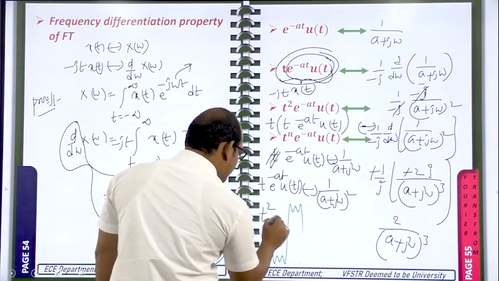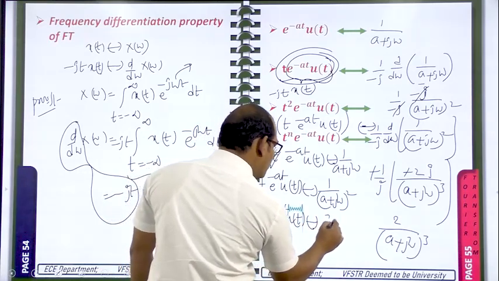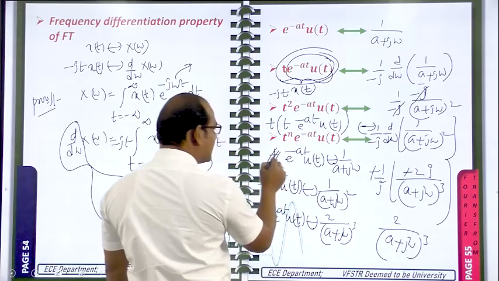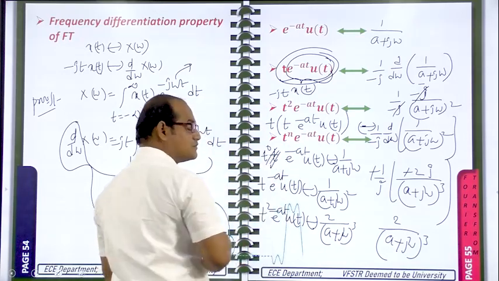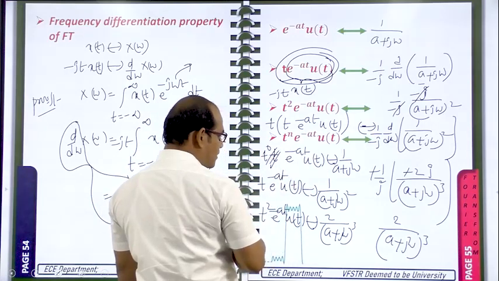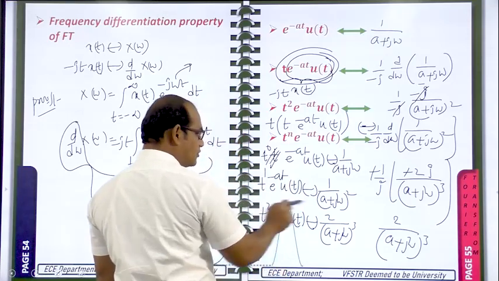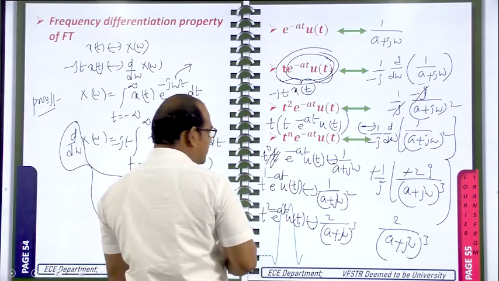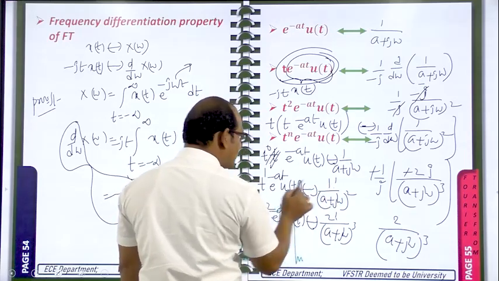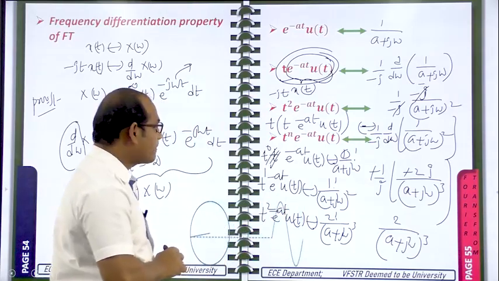With 2 times t, what did you get? 2 by a plus j omega whole cube. For example, here we can write t power 0 also. When power is 0, here 1 is there. When power is 1, here also 1 is there. When power is 2, here 2 is there. That means when power is 2, we can write here 2 factorial. When power is 1, it is 1 factorial. When power is 0, it is 0 factorial, and 0 factorial is also 1 only.